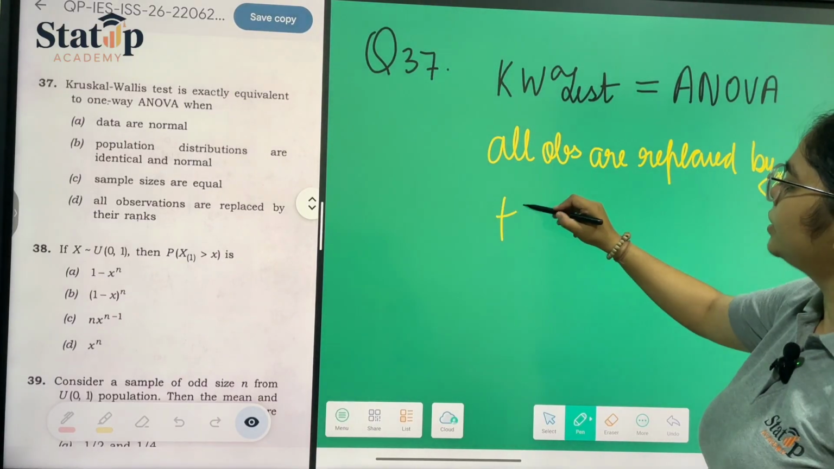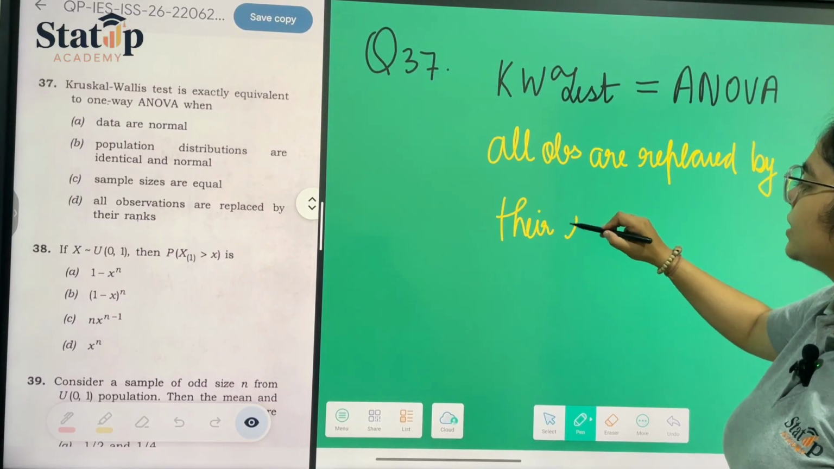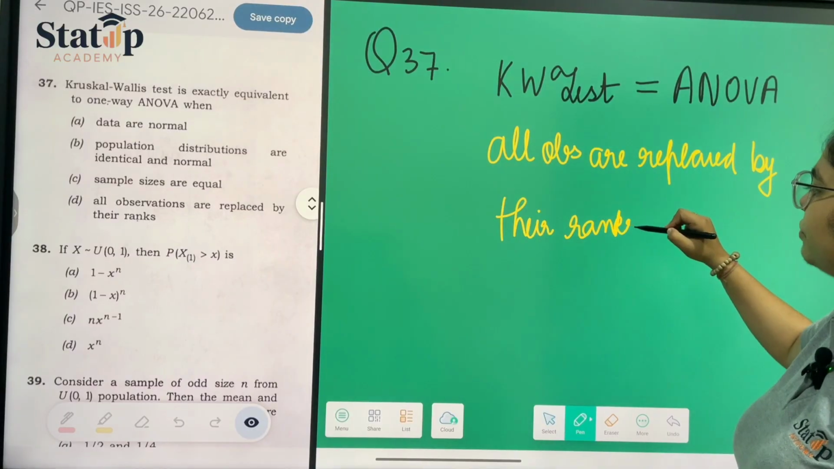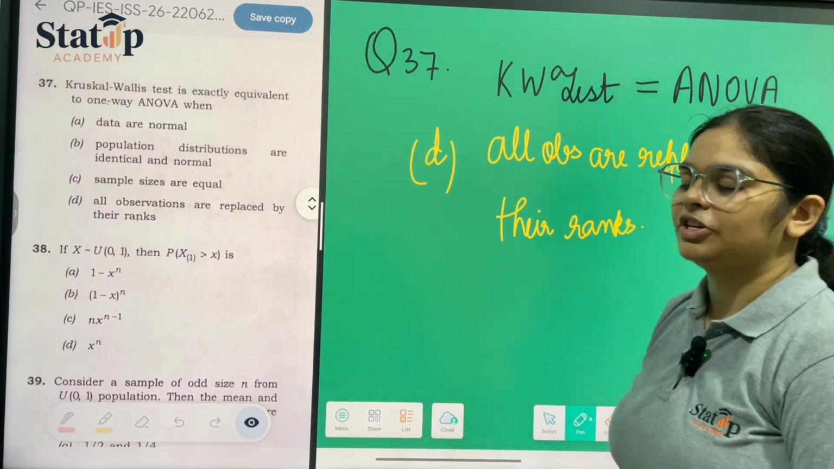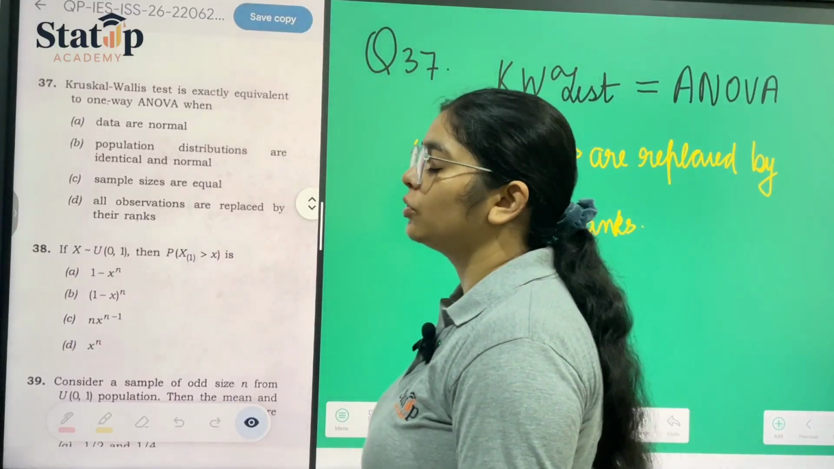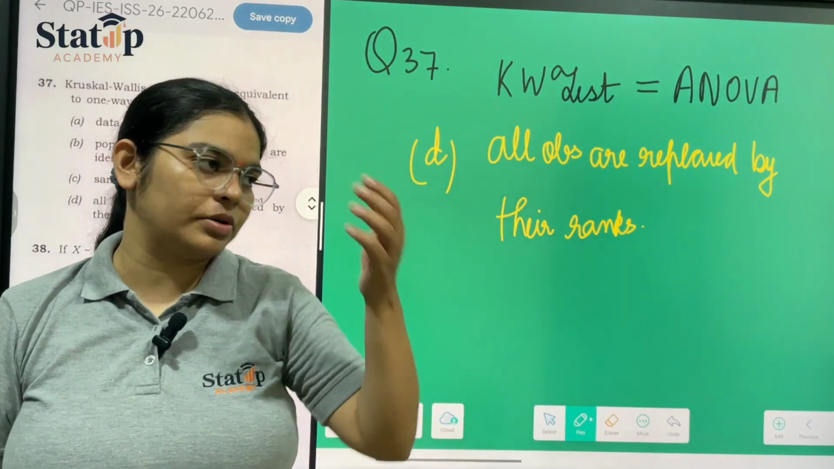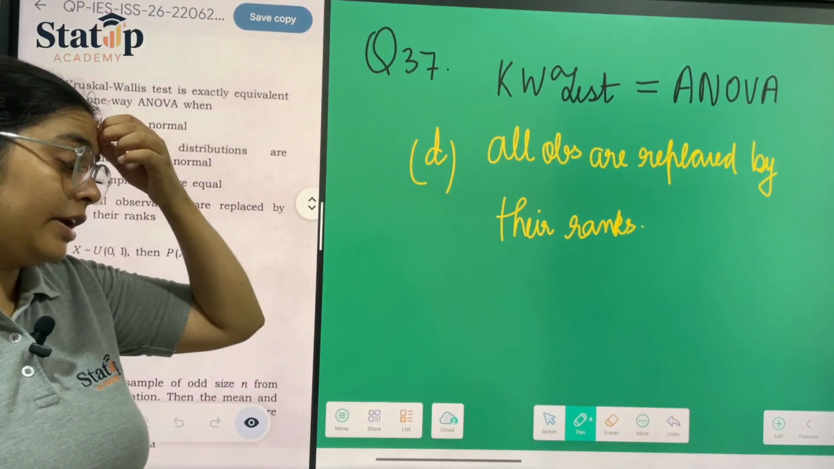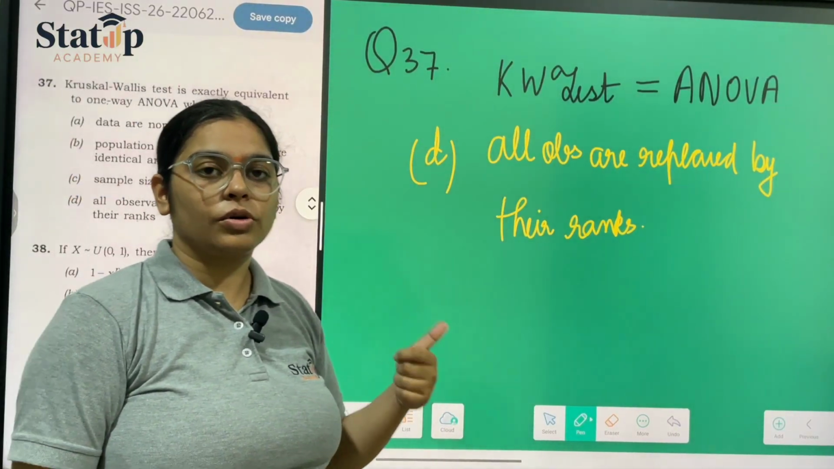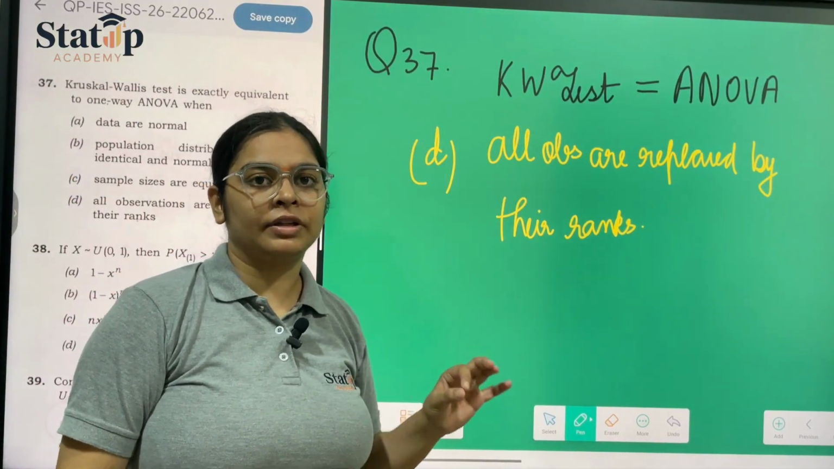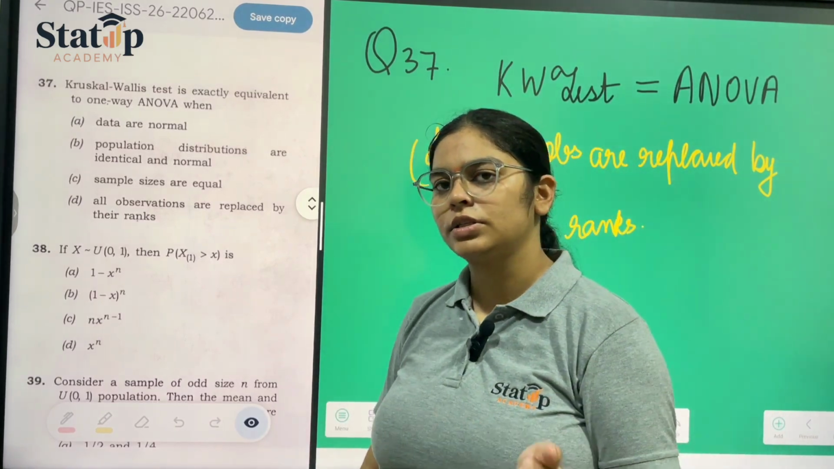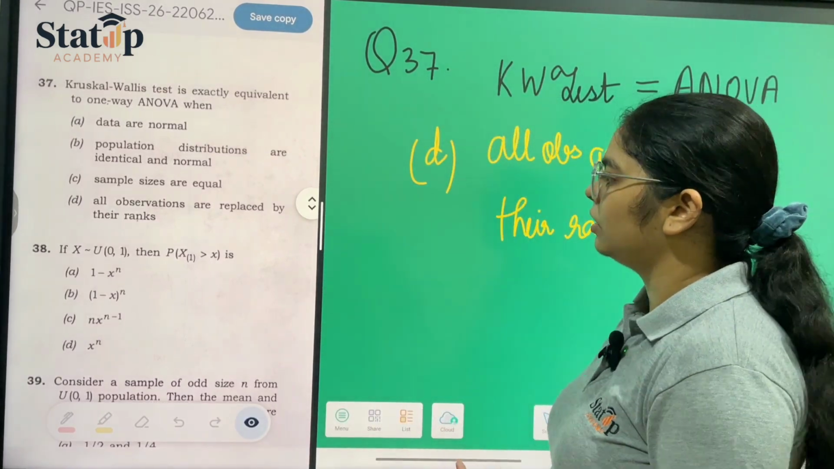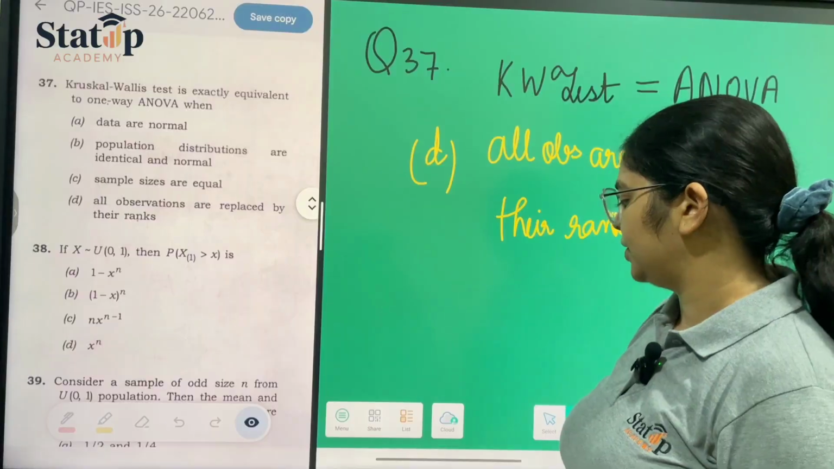If you have learned non-parametric test, then this was an easy question for all of you, which is option D. All observations, when replaced by their ranks, then Kruskal-Wallis is reduced to ANOVA test. We have provided everything in very detail about the non-parametric test in our courses. Those who have taken the course would have benefited from that and could have solved this question.